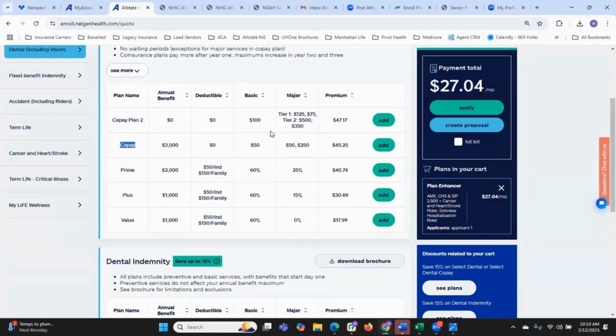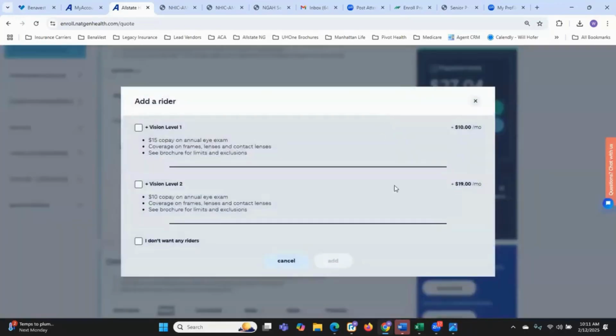So let's say today's the 12th and tomorrow is the effective day. My client can go in and see someone, and their plan is active for both basic and major. So it is a great plan to have depending on what the client needs are. If the client only needs something basic, like I just want my 2 cleanings, my x-ray check, just maintenance, then you don't need to go with a high-power plan. However, if they say, hey, I think I might need some major work, root canal, implants, whatever, then definitely copay plan 2. So for this example, we're just going to add this plan.